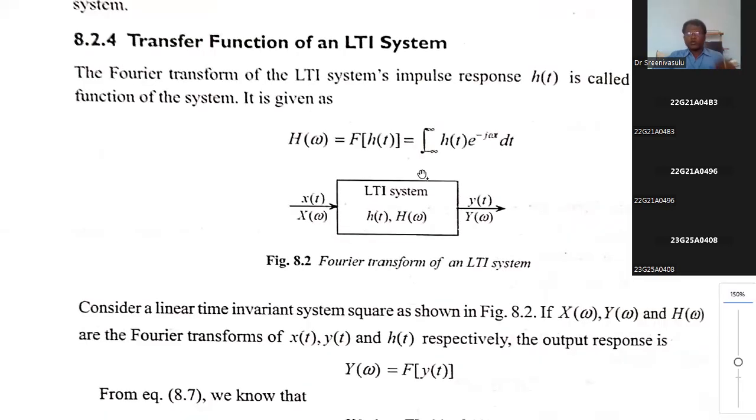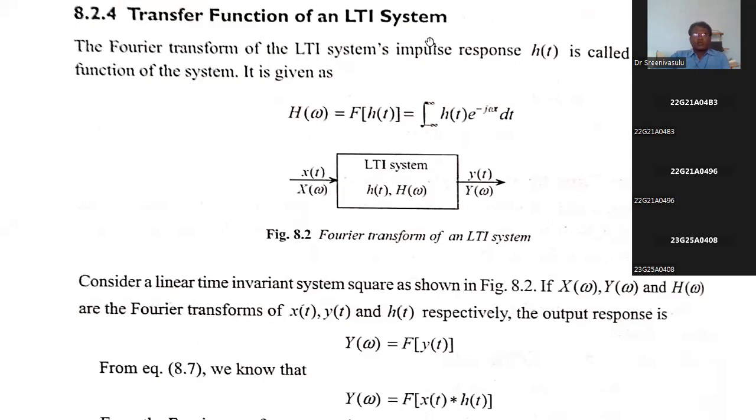Again, I am going to discuss this LTI system, because this entire unit depends upon it. How to calculate the transfer function of an LTI system. Now consider an LTI system. LTI means linear and time invariant system, and its impulse response is h of t.